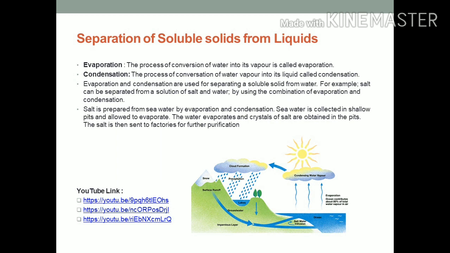Salt is prepared from seawater by evaporation and condensation. Seawater is collected in shallow pits and allowed to evaporate. The water evaporates and crystals of salt are obtained in the pits. The salt is then sent to factories for further purification. For better understanding of this topic, you can visit this YouTube link also.